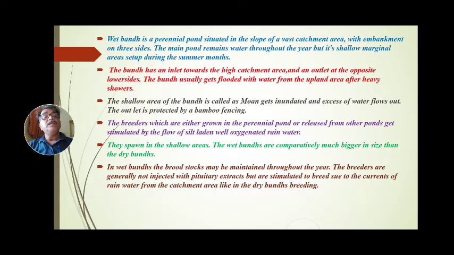This outlet is tied with a bamboo fencing net, because the fishes that are introduced into the pond, into the bandh, should not escape. To avoid escaping of fishes, the outlet is protected by a bamboo fencing.